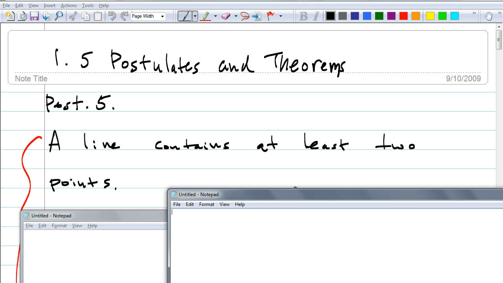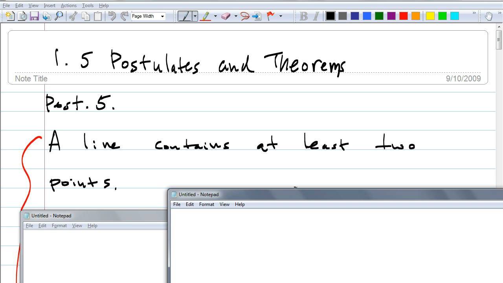Why do you suppose they use this word here? Ryan, what do you think? No, if it was only one, then they could be talking about like a ray. It could be a ray. Not quite. Okay, how about Andrea? Did you want to say? So that it shows where the line goes. Because if there's only 1 point, the line can go from the point at any angle. Exactly. You got it right.